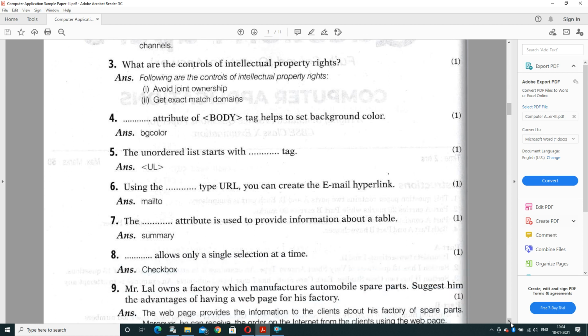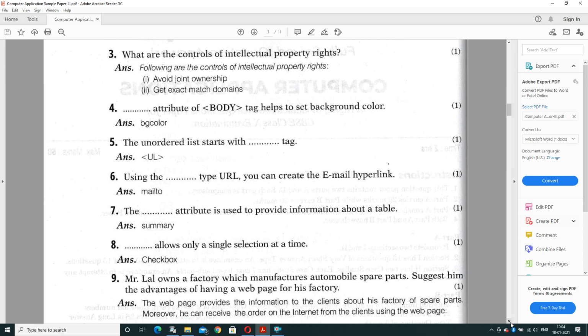Question number 3. What are the controls of intellectual property right? If the question comes as IPR, it also means intellectual property right. These are the controls of intellectual property right. Very first thing, it avoids joint ownership in a transaction. Second thing, it will get the exact match domain. Whatever you are searching, it will search for a particular domain. That is the major control of intellectual property right. It means whatever you have claimed as your property, it will search for that particular property for you. It is the exact match domain for a particular user.